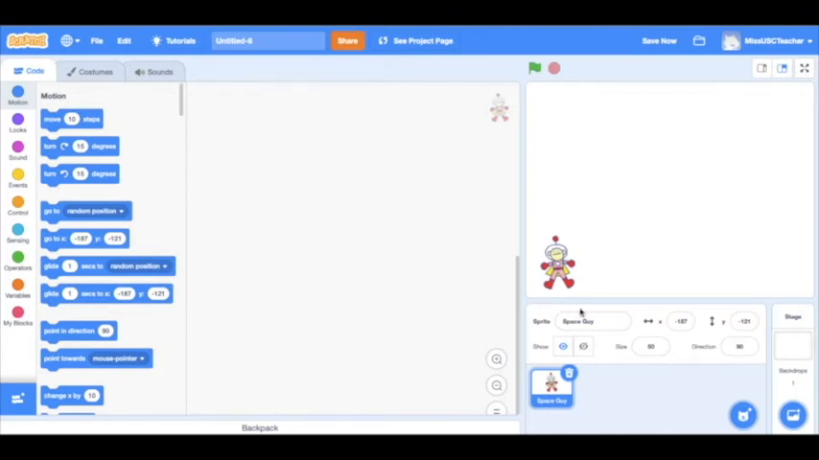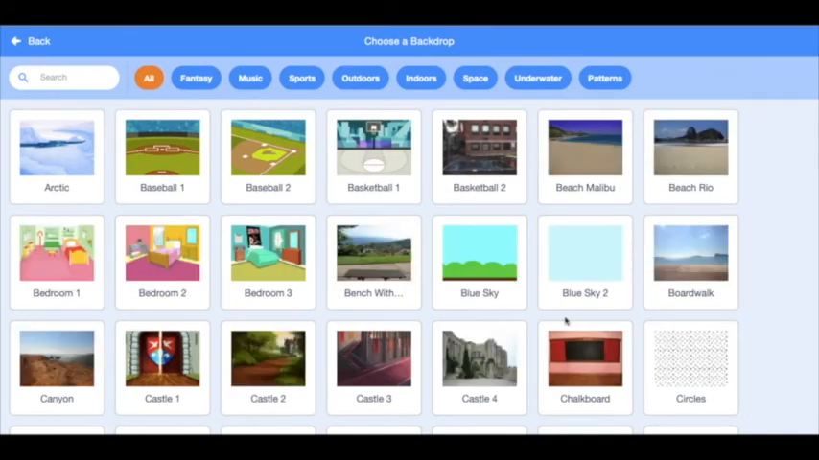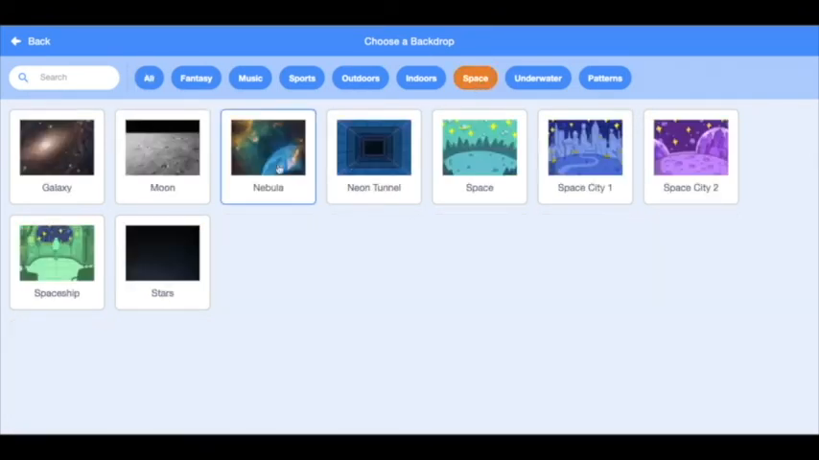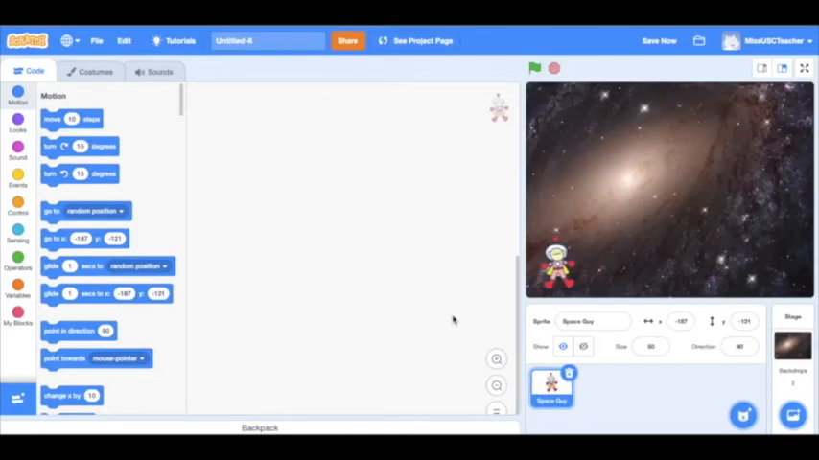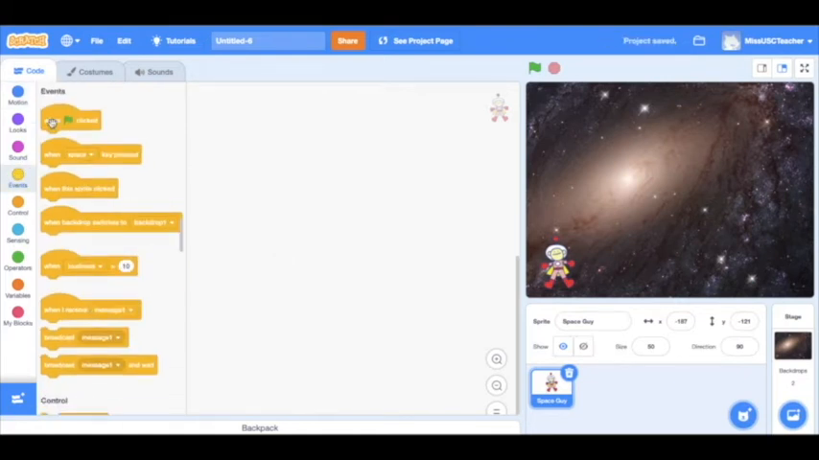Next we're going to choose a background, so we go down here to the bottom right hand corner and choose backdrop. Then I'm going to go on the space tab and click galaxy. And there's our backdrop. Next we're going to start coding. So go to the events button, the yellow ones, then we're going to get that tab there, so when the green flag is clicked, and then that'll start our coding process.